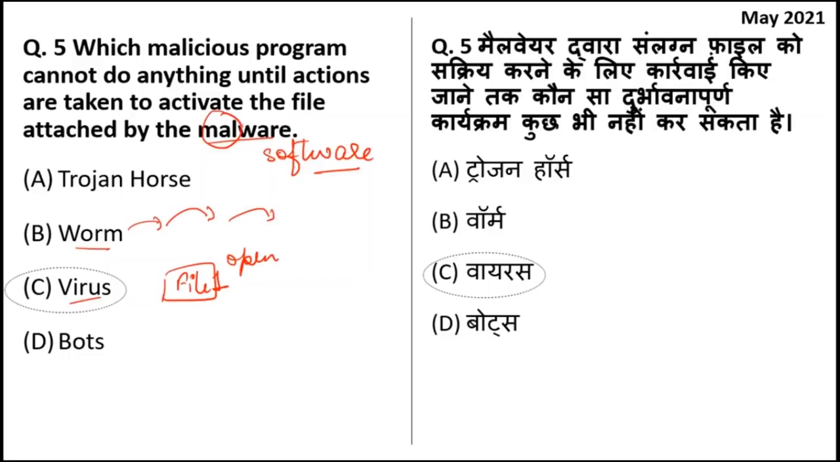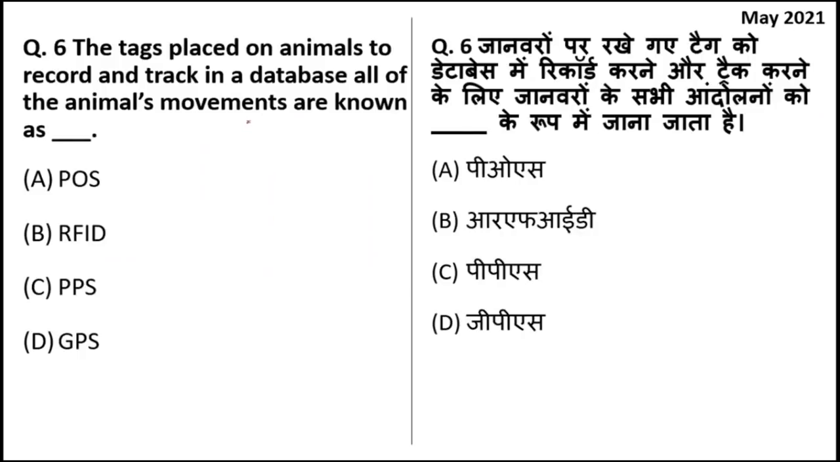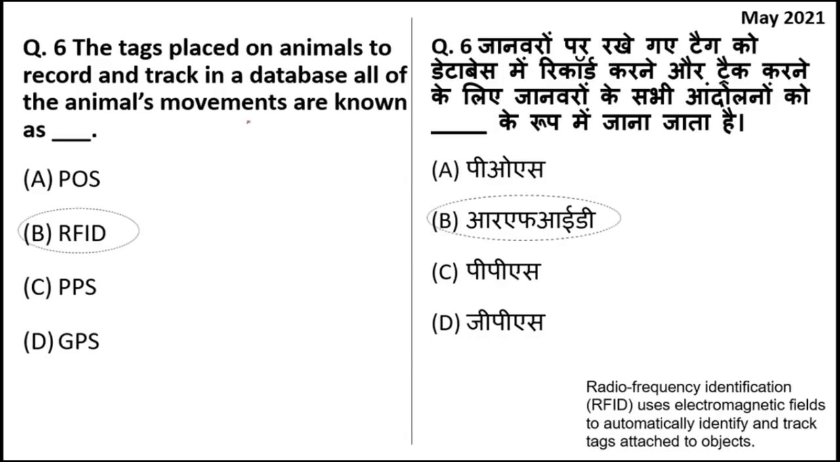The tags placed on animals to record and track in a database all of the animal movements are known as RFID. The right answer is option B. RFID stands for radio frequency identification. So these tags are used to see where the animals are. Sometimes they are also used to calculate the number of animals, or count, in a place.